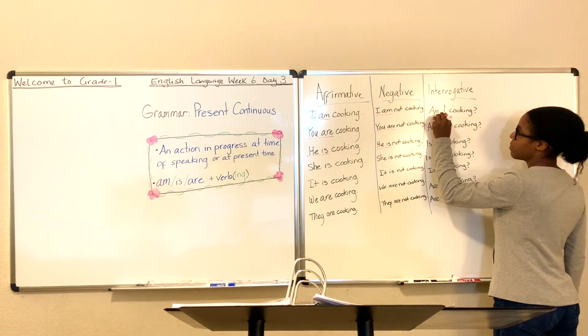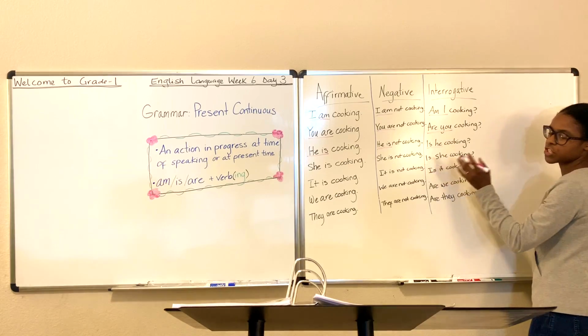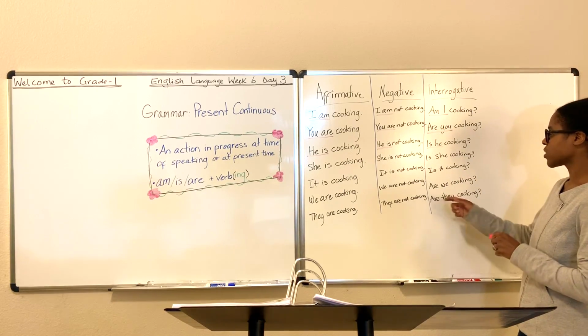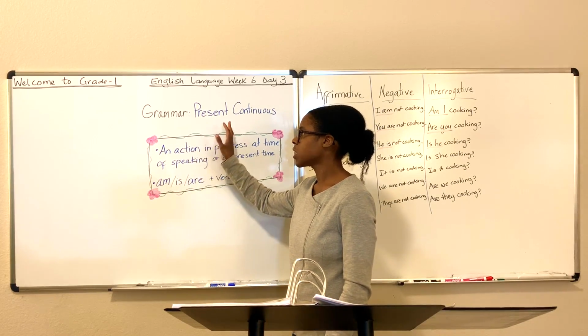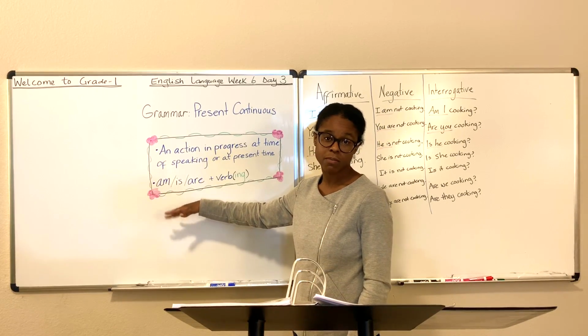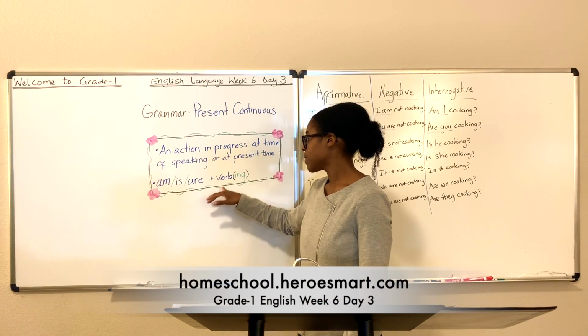So here we have, am I cooking? Are you? Is he? Is she? Is it? And then we go back to are we and are they. When you're talking present continuous, the verb morphs depending on what person we're speaking about.